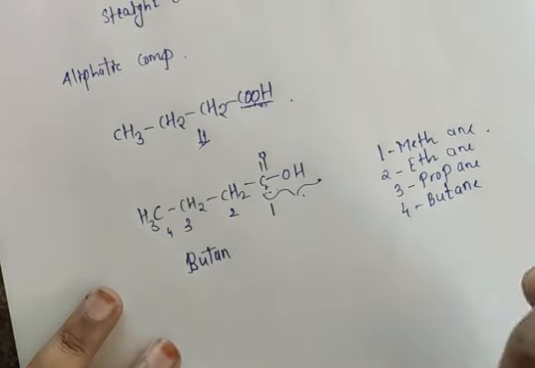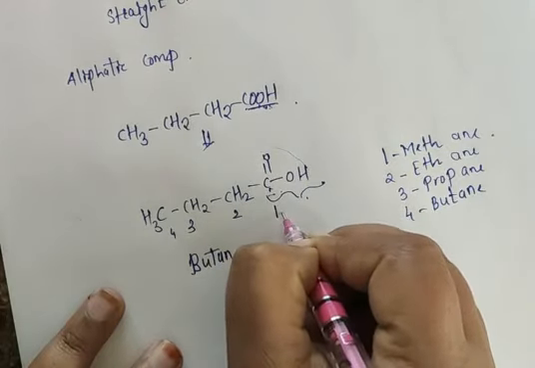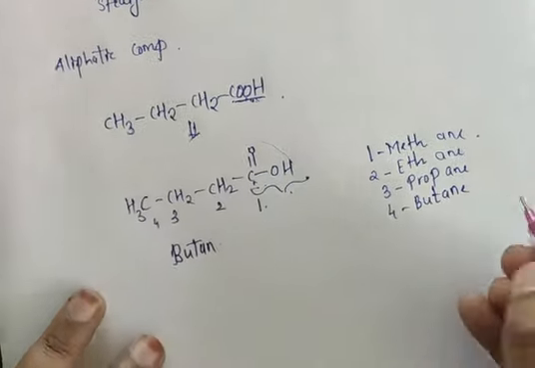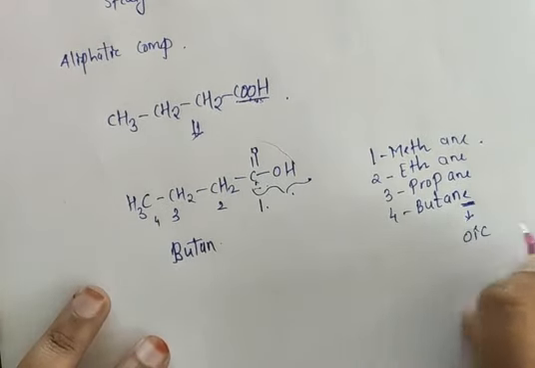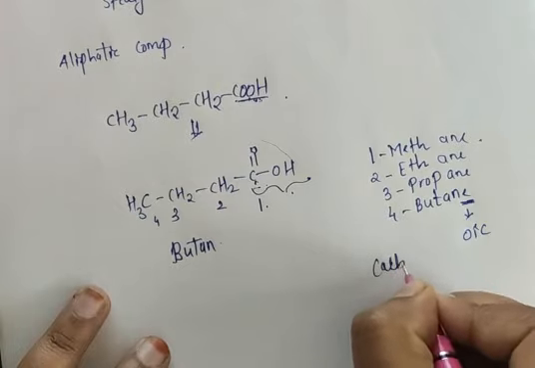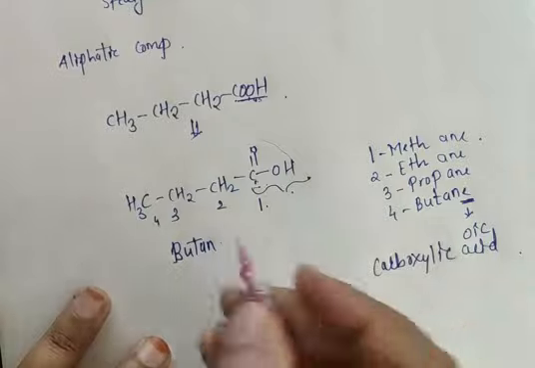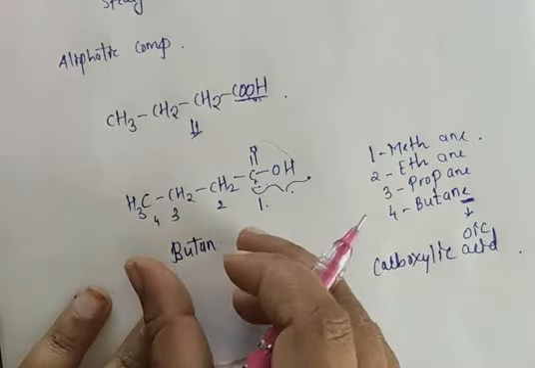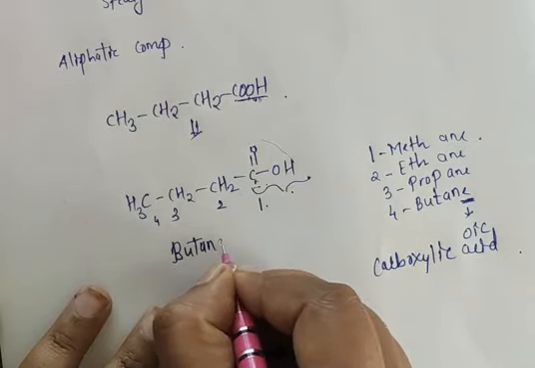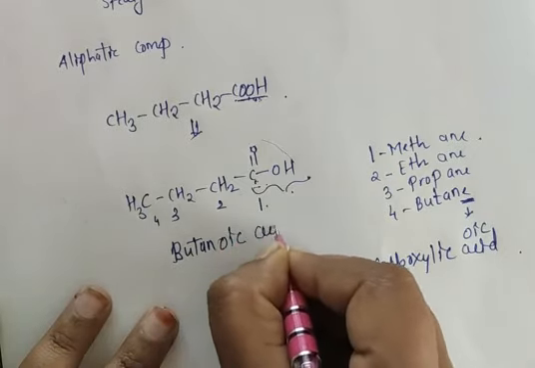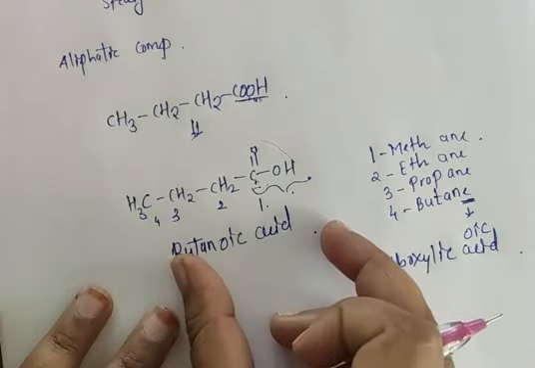But before that, we have the carboxylic acid group. So which suffix do we have to use here? The E in butane will be replaced with OIC, because the name here is carboxylic acid. So this last E will be replaced with OIC, giving butanoic acid. So the given organic compound has the name butanoic acid.